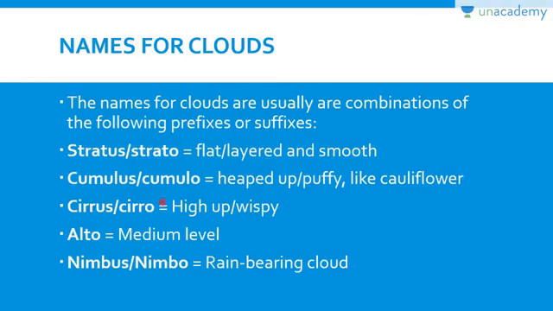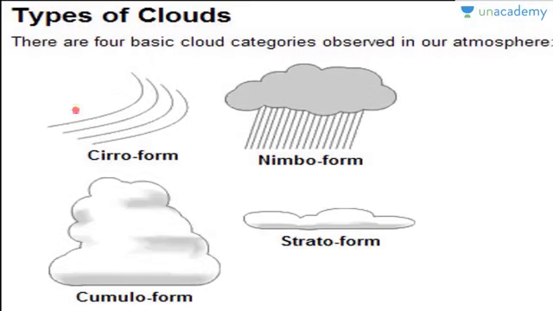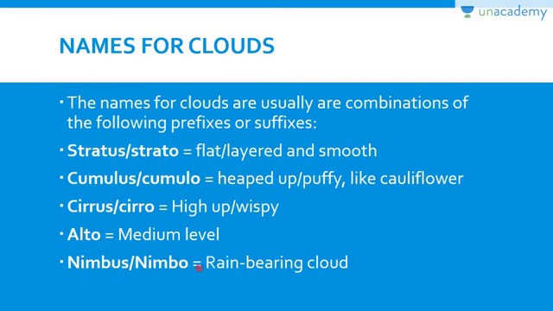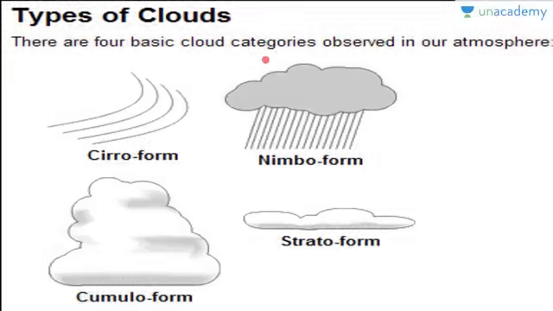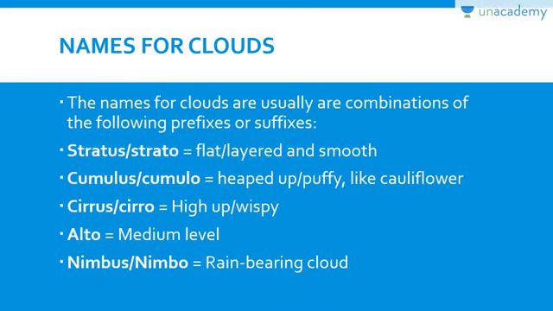Then comes the cirrus cloud. Now these are high altitude clouds and these are fibrous or wispy in nature. You can see it here. These are the cirrus clouds, right? The next one is nimbus clouds. Now nimbus means rain bearing cloud. You can see it here. These are the dark clouds which will always bring rain or drizzle. Okay. The next one is alto clouds. Now these are clouds at medium level. That is, their height ranges from between 7,000 to 20,000 feet.